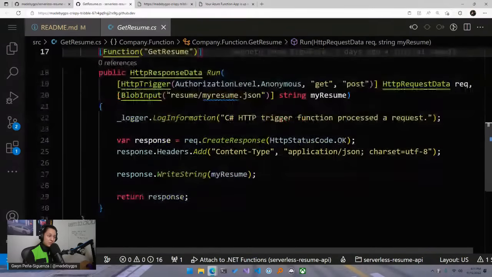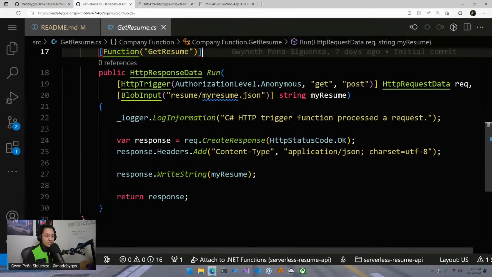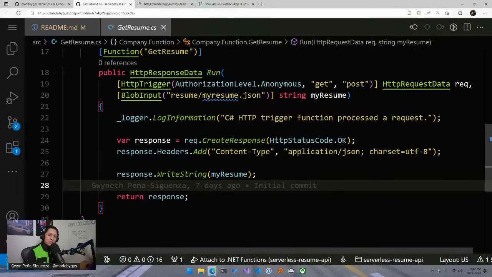And you can see there's only a couple of lines of code here. This blob input is looking for that container, resume, and that file, myresume.json, in that string. And we're saving all that data into the string myresume. And then we are returning. We're creating a response right here. To that response, we are telling it it is application/json. And then to that response, we are also writing the content of that string, which would be the content of the JSON resume. And then we're returning that. Very straightforward, very simple function, but it gets the job done, correct?